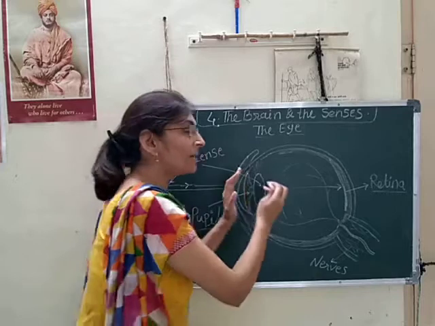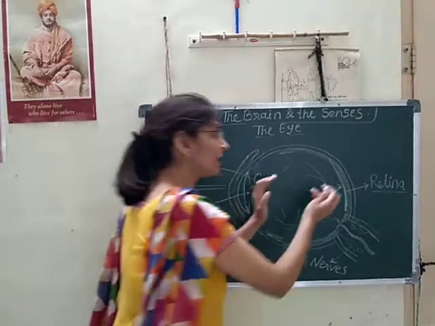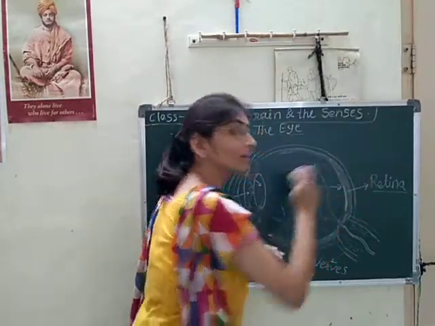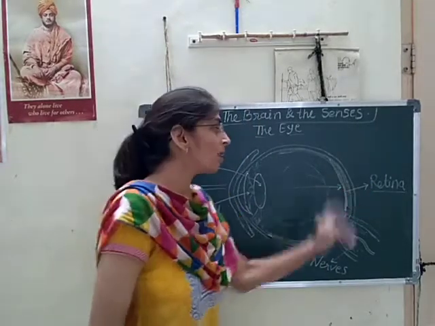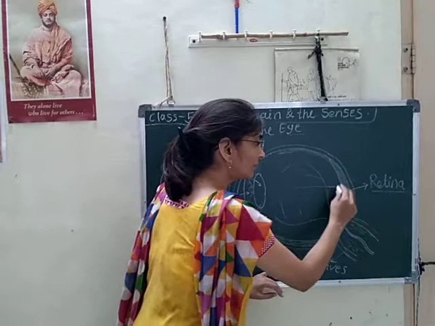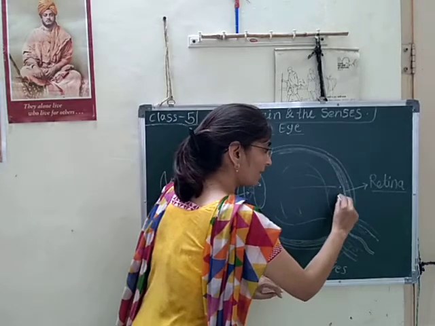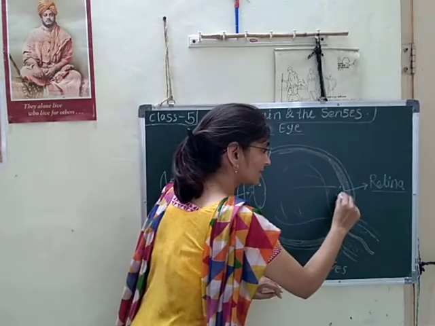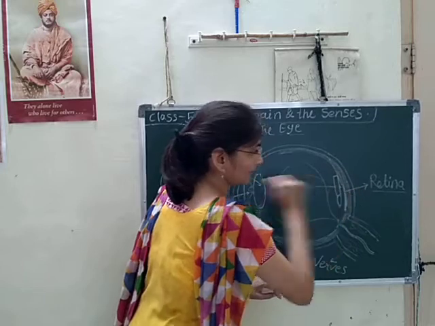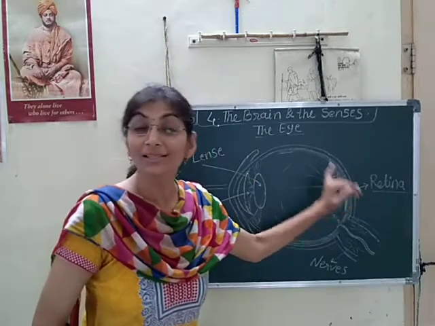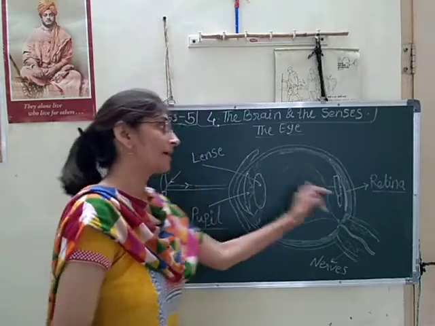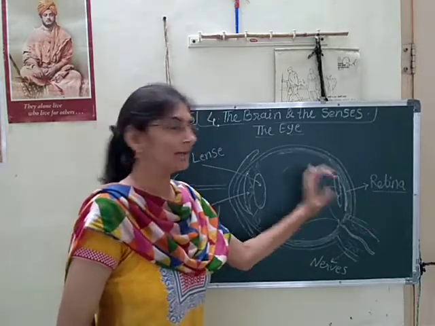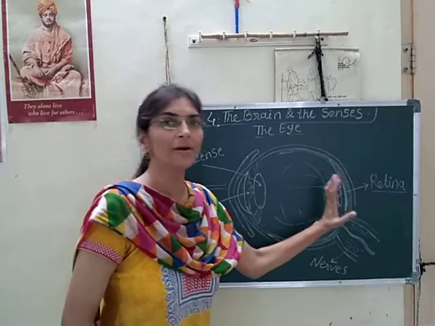Then that image, the real image, will form here on the retina. On the retina, the image will occur. Here the image of the candle we can see. Yes, here on the retina, on the screen of the eye, the picture of that candle is formed. Still, it is inverted.